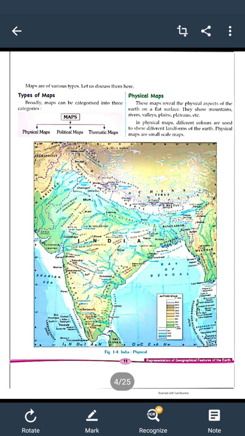These physical features may be mountains, plains, plateaus, deserts or rivers. So we can see the different physical features of a place in a map and we can know which type of physical feature it is.